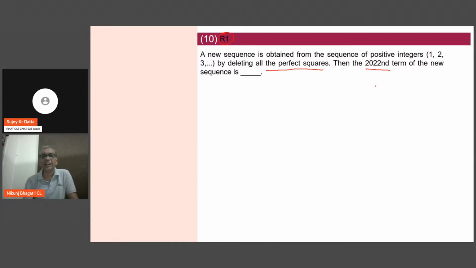First, I have a sequence of natural numbers from which I am deleting all perfect squares, like 1 goes, 4 goes, 9 goes, and so on. So try to think of a square above 2022, because a lot of numbers are getting deleted. The first square which comes to mind is 2025, which is 45 squared.